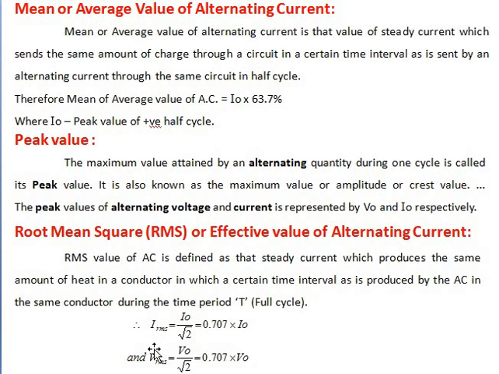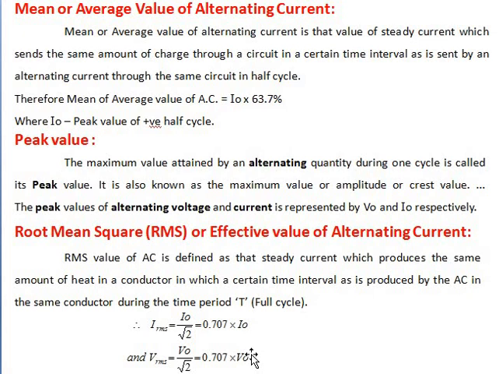Okay, so therefore I RMS is equal to I naught divided by square root of 2, that is equal to 0.707 into I naught. Similarly, V RMS is equal to V naught divided by square root of 2, or it is equal to 0.707 into V naught.